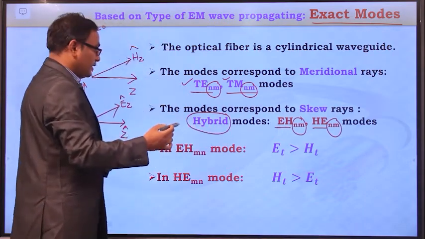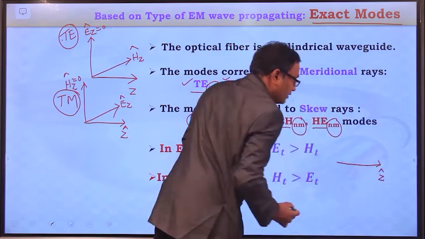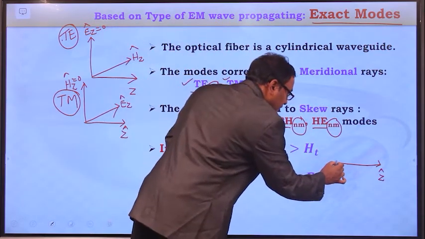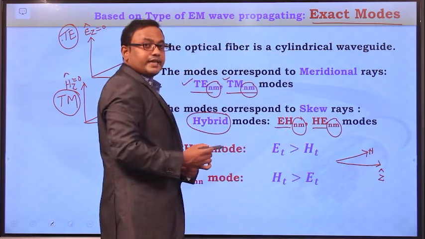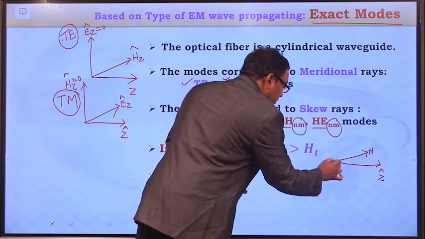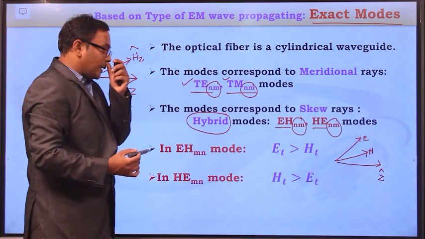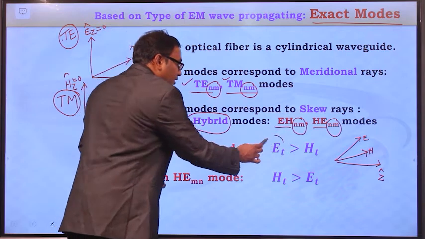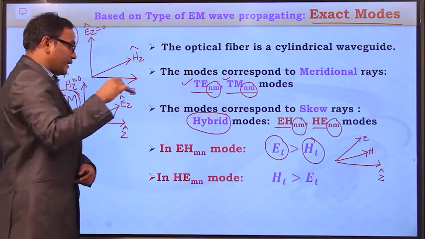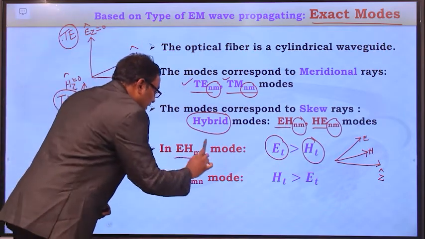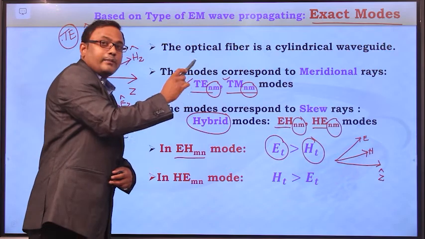So let us consider Z is the direction of propagation of the light signal, and here there is certain magnetic field component along the direction of propagation of light, and also there is certain electric field component in the direction of propagation of light. But here the transverse electric field component is greater than transverse magnetic field component. So in this particular case, the mode is called as EH mode. So in EH mode, electric field component is greater than magnetic field component.